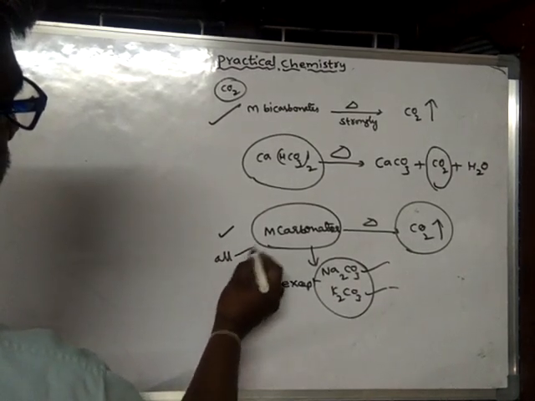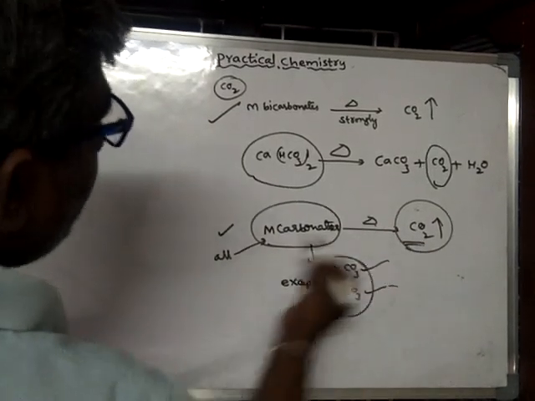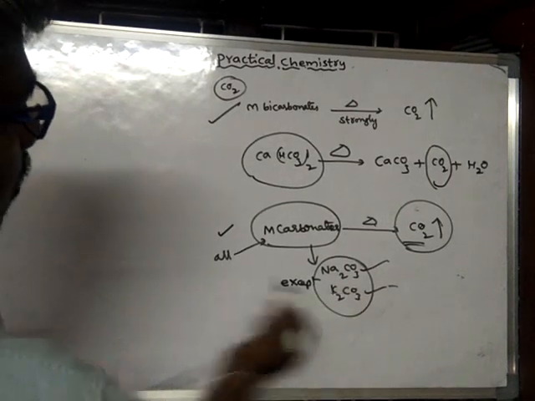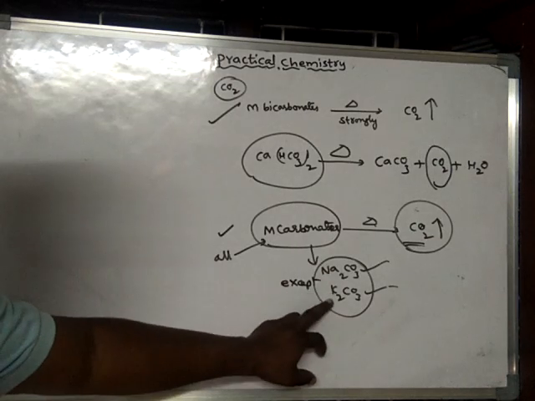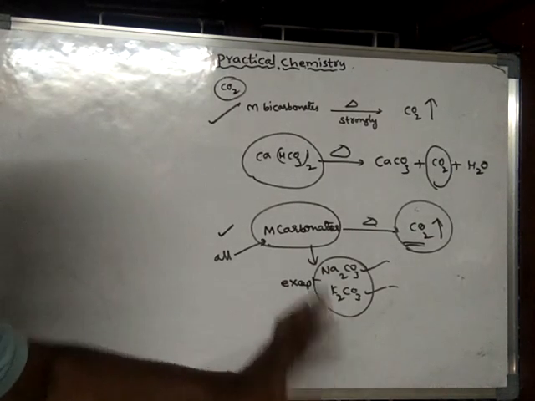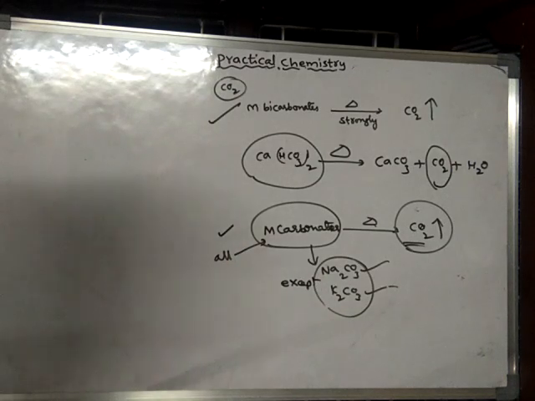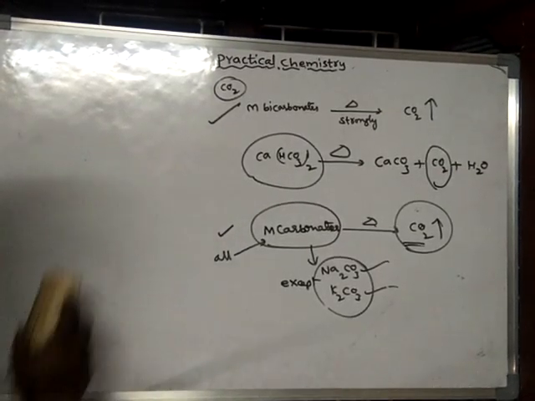All metal carbonates upon strongly heating produce carbon dioxide, except sodium carbonate and potassium carbonate. These two melt upon heating, but they do not evolve carbon dioxide gas. Right, so these are the different ways to prepare carbon dioxide.